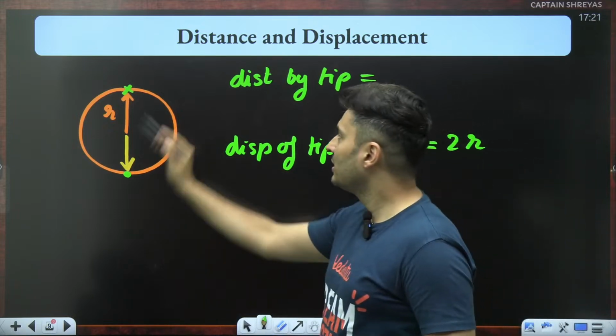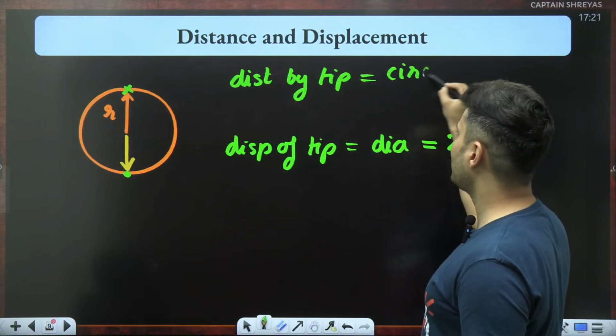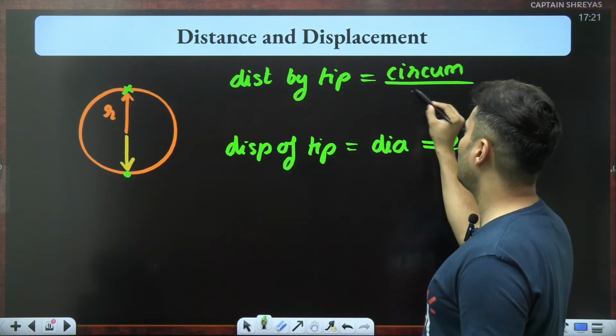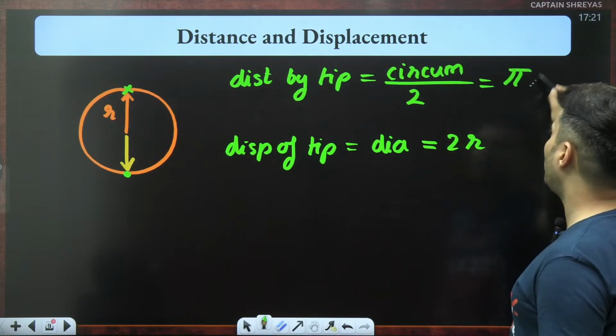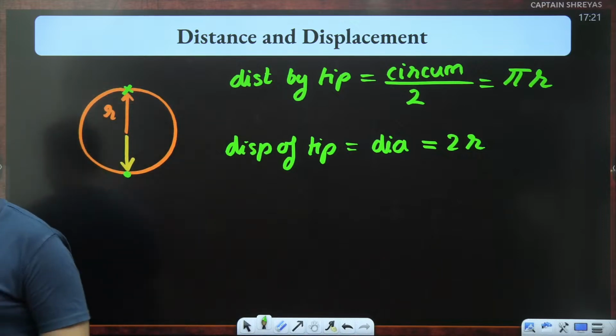Whereas if you ask me the distance traveled, well, it is half the circumference. So it is whatever the circumference will be divided by 2. Hence it will just be pi r instead of 2 pi r. That will be the answer.